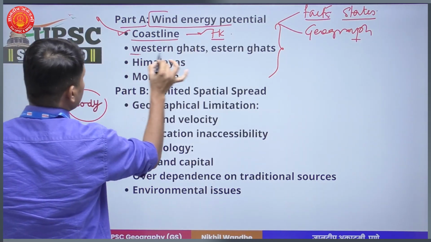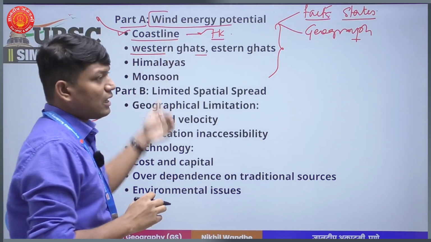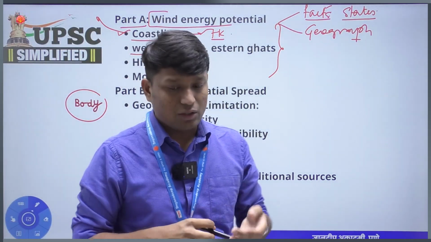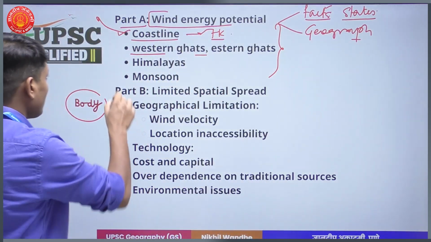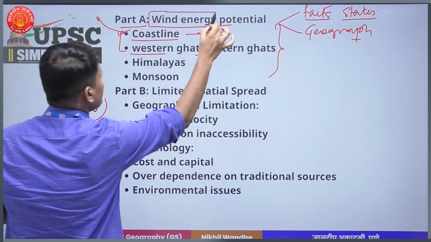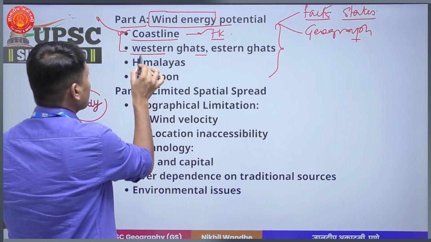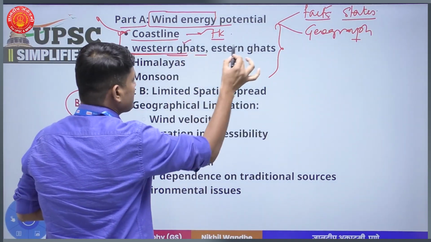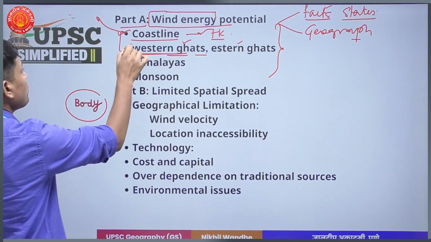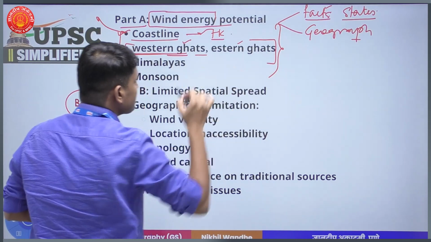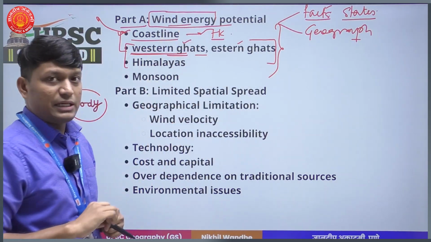After that, I'll also talk about the mountain ranges of India, be it the Western Ghats, Eastern Ghats, or Himalayas, which have good wind velocity or continuous blowing of wind, giving good potential for the production of wind energy. If you look at India's wind energy production areas, by and large you will find that these areas are spread across the Western Ghats or Eastern Ghats and sometimes the Himalayas, right? So that is how you are going to mention that these are the geographical settings or conditions which are giving rise to wind energy potential in India.